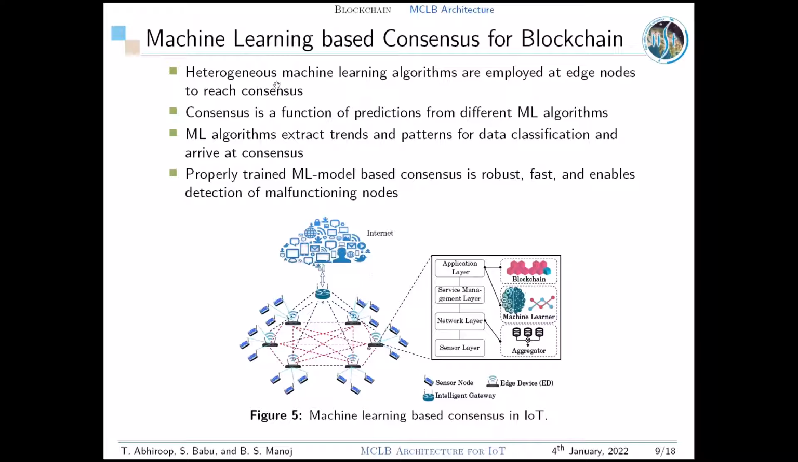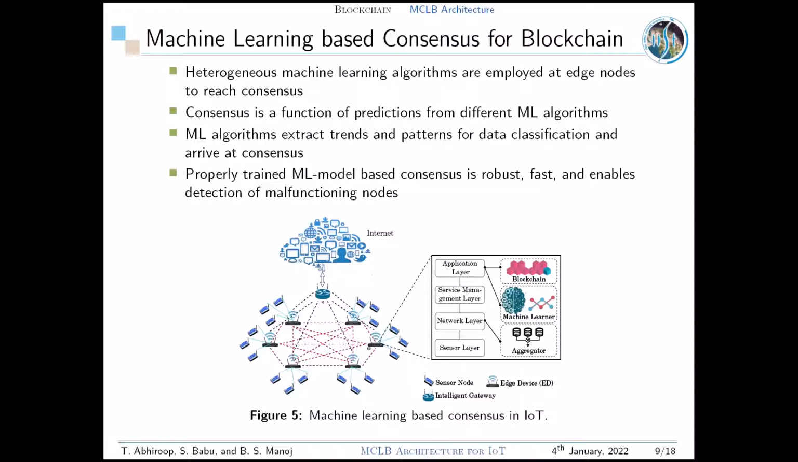In our model, we employ machine learning based consensus. The figure shows our MCLB model for IoT where all the edge devices in the network are incorporated with blockchain for data immutability, machine learning algorithm and aggregation module. The complex nonce computation is replaced by a machine learning based consensus approach which is robust, fast and enables detection of malfunctioning nodes. The machine learning algorithms extract trends and patterns for data classification and arrive at consensus.